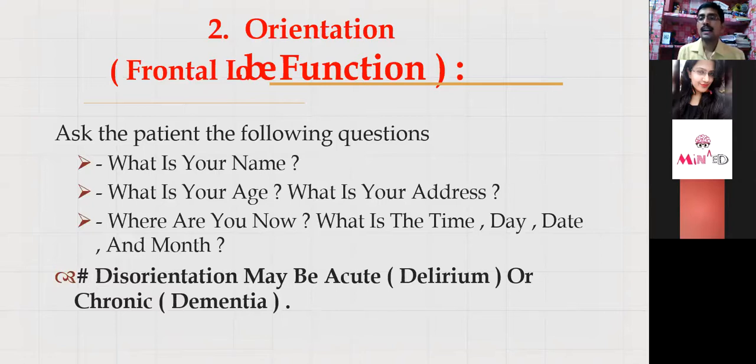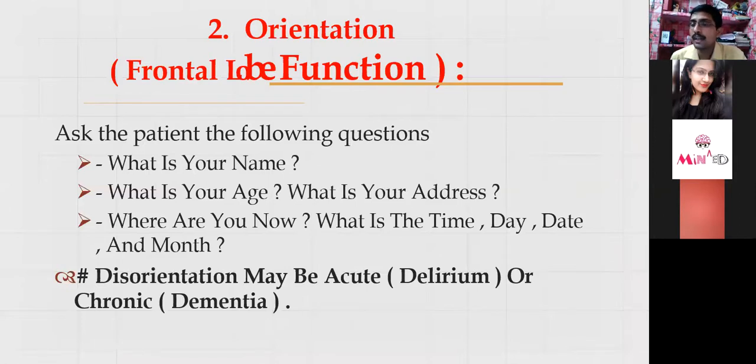We can ask the patient, I will say a few words, you need to repeat them. Like 1, 2, 3, 4, 5. Now repeat it. If the patient is able to repeat it, it means immediate memory is okay. Then short term and mid term. For mid term memory, we can ask what you have taken in the breakfast today morning, or what you have taken in the dinner yesterday night. So we are trying to address the memory part.